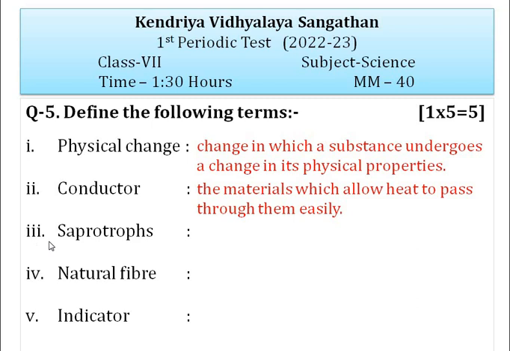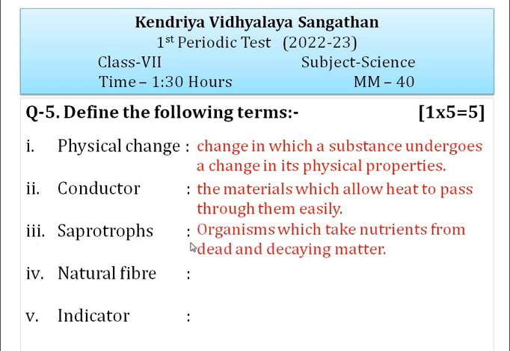Third is saprotrophs. Organisms which take nutrients from dead and decaying matter. In other words, an organism that feeds on or derives nourishment from decaying non-living organic matter. Examples are fungus, bacteria like yeast.